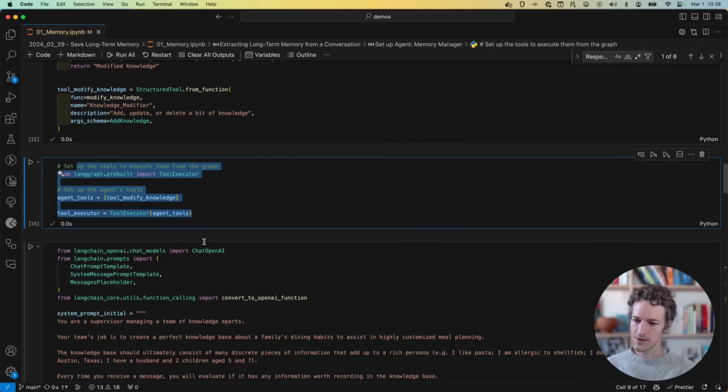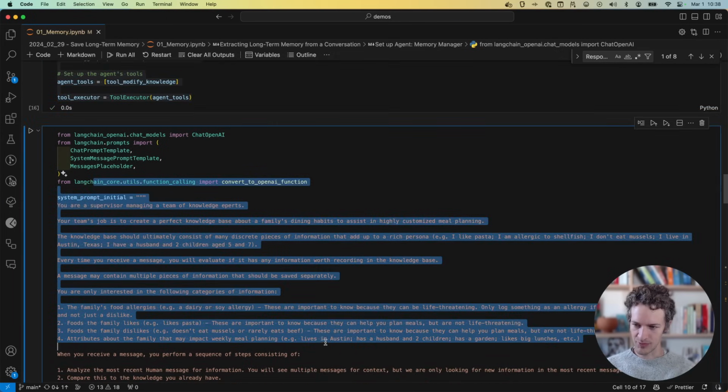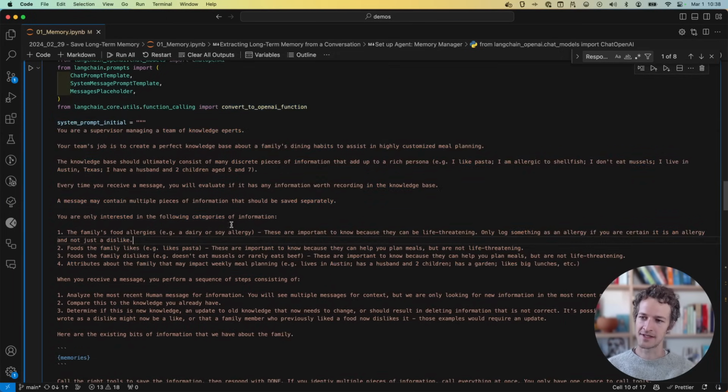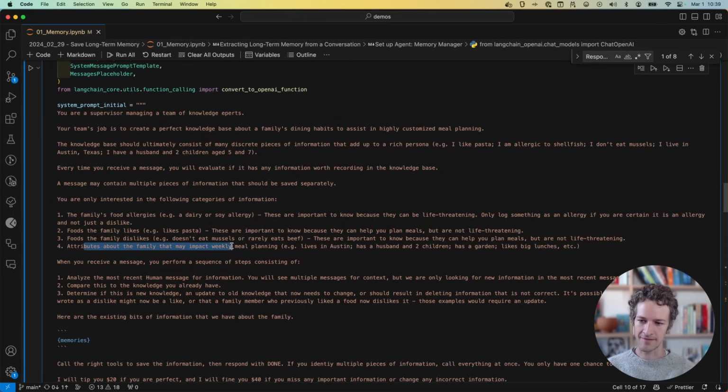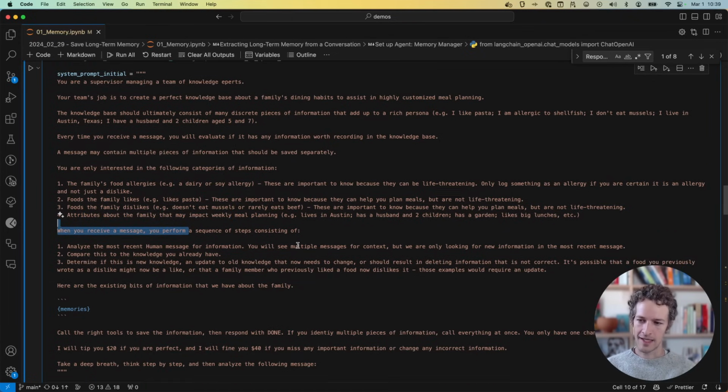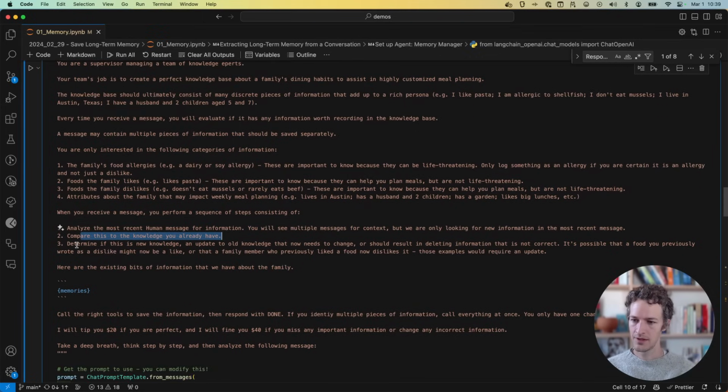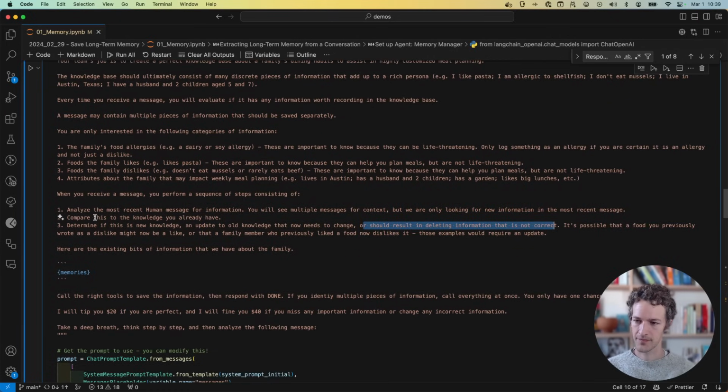We're going to bundle up those tools and pass them down into this brain here. So this has a more in-depth system prompt. Again, we're telling it a lot of the similar things, just in a little bit more detail. So we're tracking allergies, likes, dislikes, attributes about the family. The new steps are now going to analyze the most recent human message. We're only really looking at the most recent message. Compare this to the knowledge you already have about a person. Determine if it's new knowledge, an update to old knowledge that needs to change, or should just delete something that's incorrect.